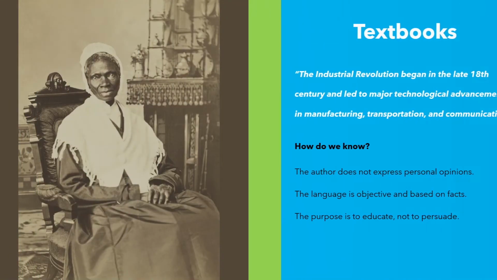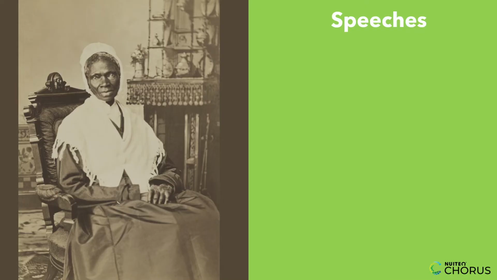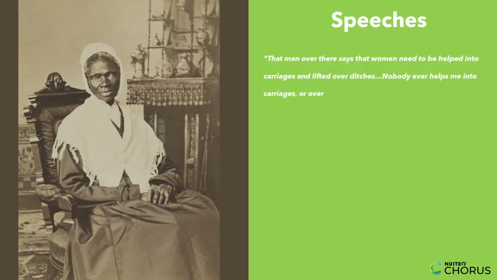Let's analyze a speech that clearly expresses an author's point of view and purpose. Take Sojourner Truth's famous speech, "Ain't I a Woman?" Here's an excerpt. "That man over there says that women need to be helped into carriages and lifted over ditches. Nobody ever helps me into carriages or over mud puddles, or gives me any best place. And ain't I a woman?"